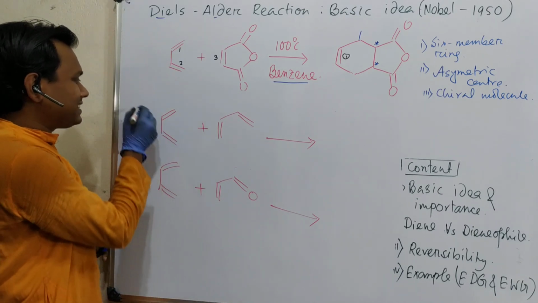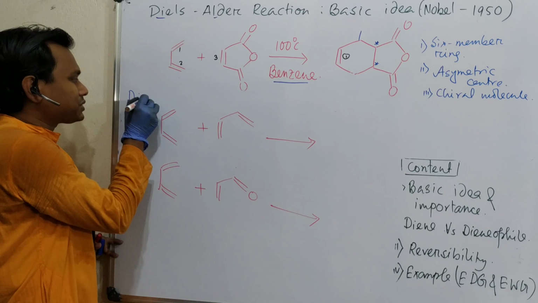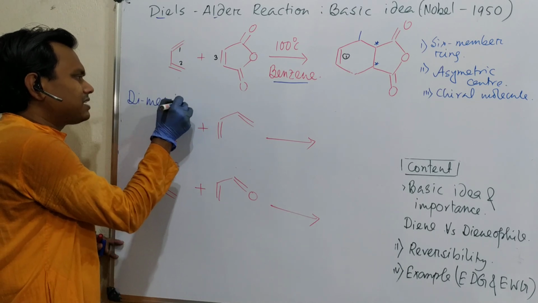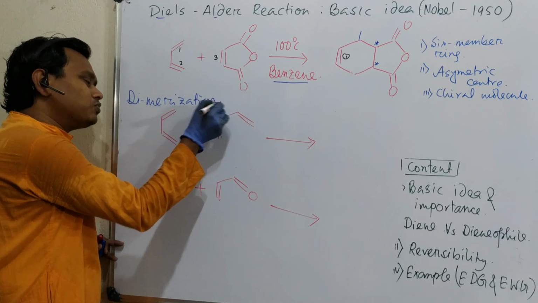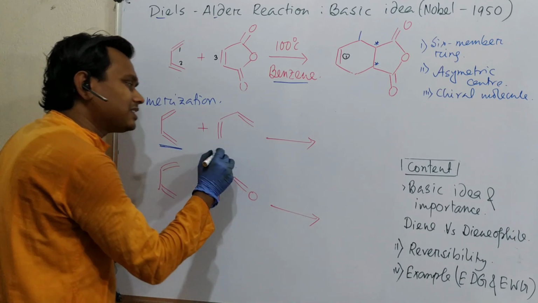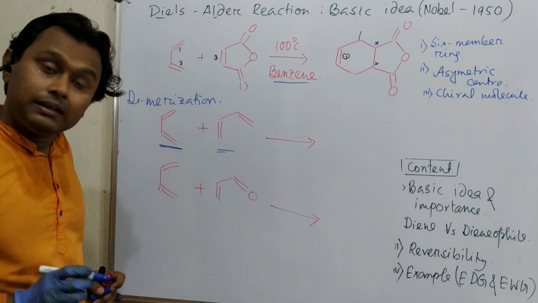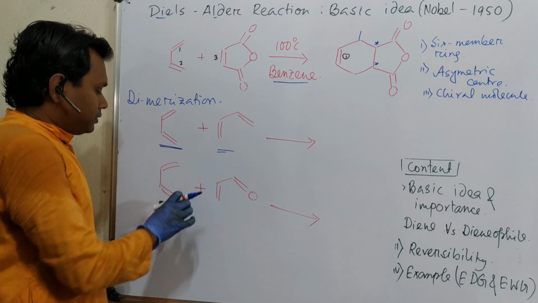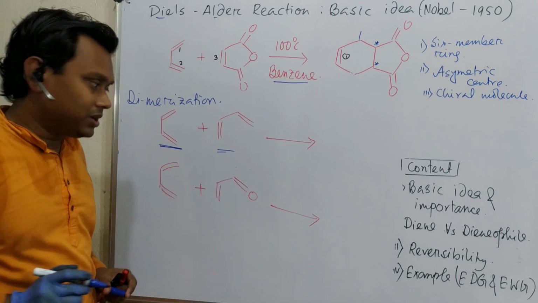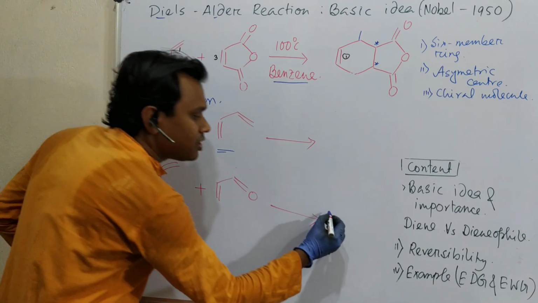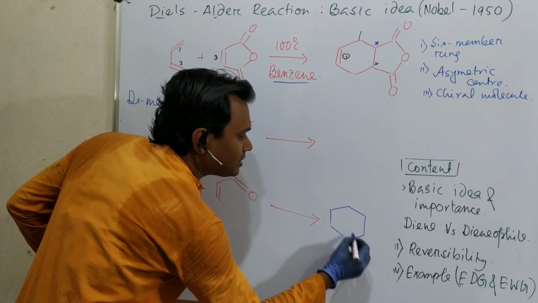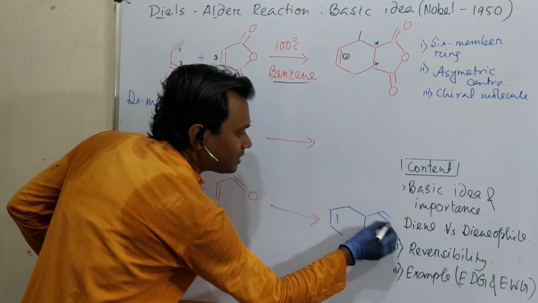You may consider this a dimerization reaction, where one molecule acts as a diene and another molecule acts as a dienophile. Similarly this. Now, the proof of the concept I told: this reaction happens more easily and results in this molecule.